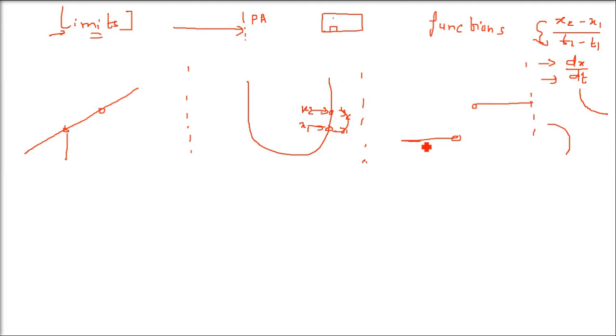But in this kind of function, the third one I am showing, you're going straight, and you get a prohibited area. That is, if you want to draw this graph, you have to lift your pen up. You cannot continuously draw it as in the previous two cases. So there is a break here. There is a point where there is a break. Here also, if you want to draw this graph or this function, you have to lift up your pen.